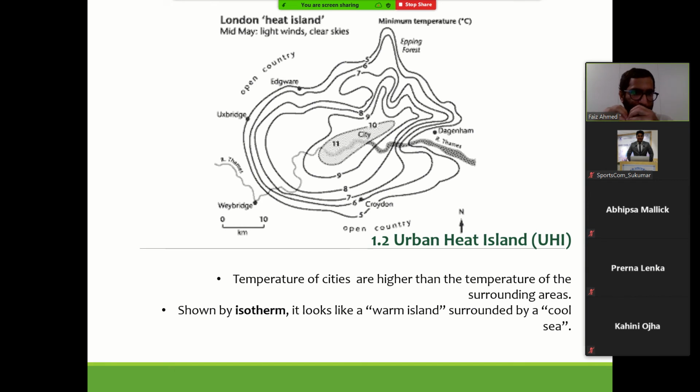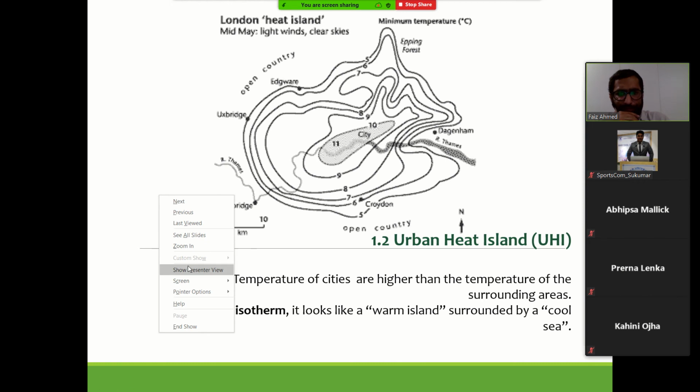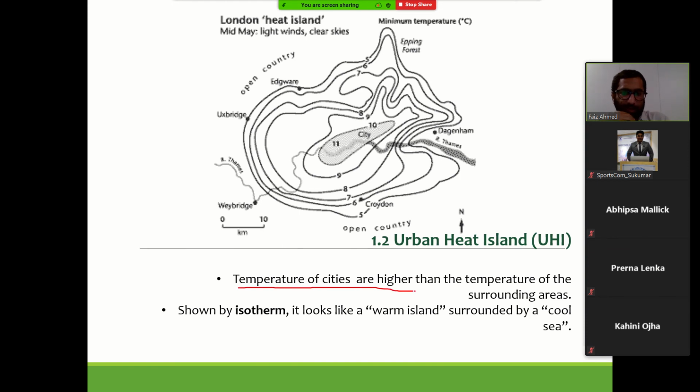I'm just putting you into context of what we are discussing, and how we look at the issue of urban heat islands. Okay, so normally, the temperatures of the city are actually higher than surrounding areas. This is what we are saying. This is actually measured and connected like